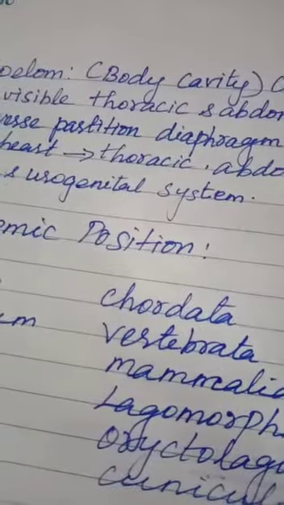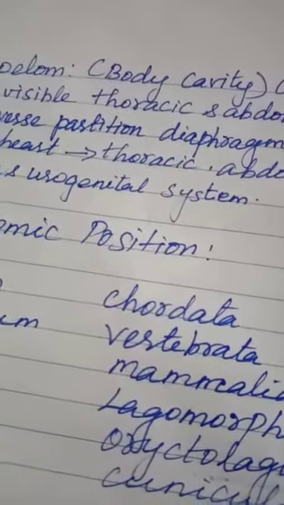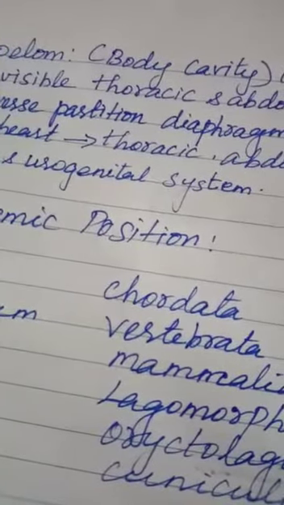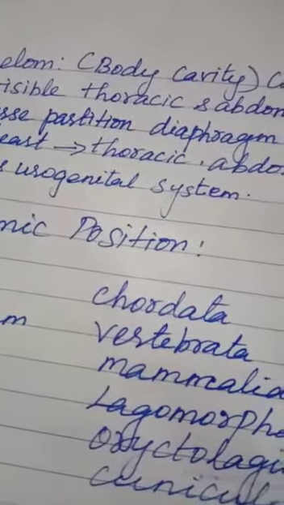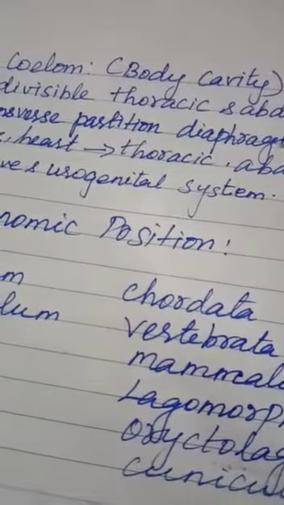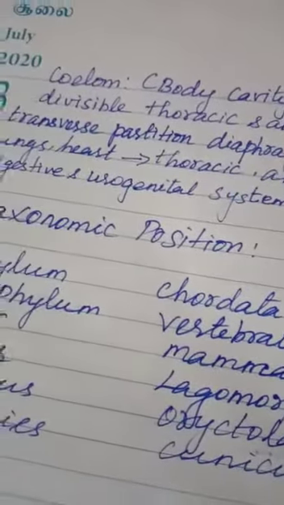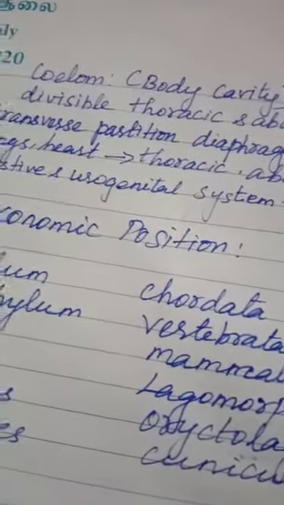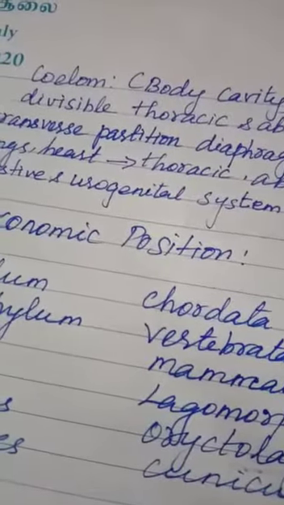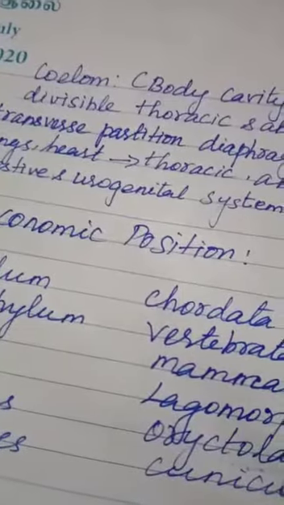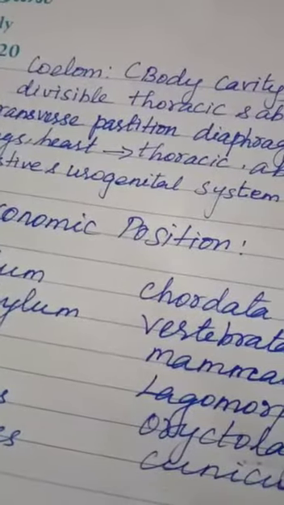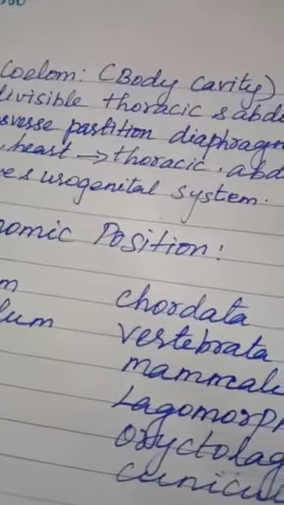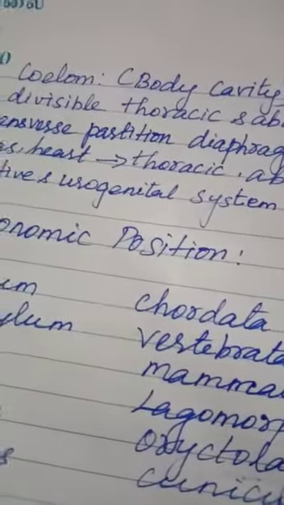In this thoracic cavity, the lungs and heart lie. And the abdominal cavity encloses the digestive system and the urogenital system. The digestive and urogenital systems are only in the abdominal cavity, while the lungs and heart lie in the thoracic cavity.